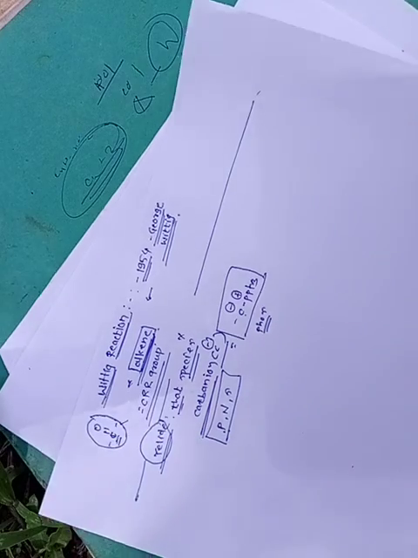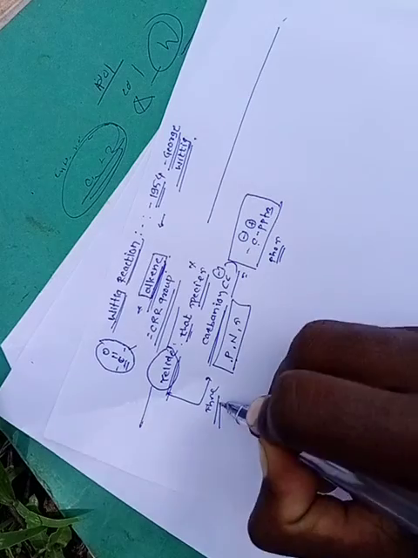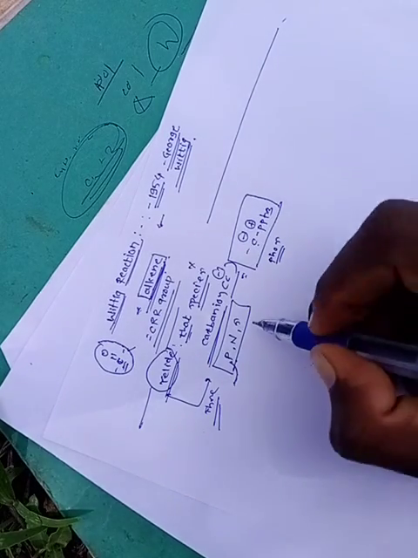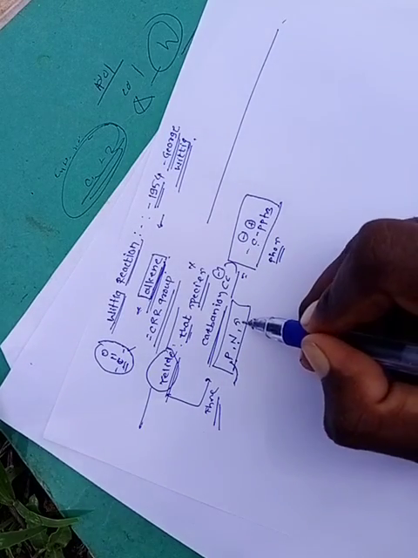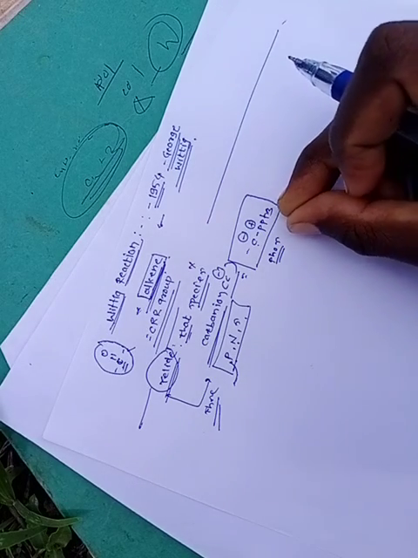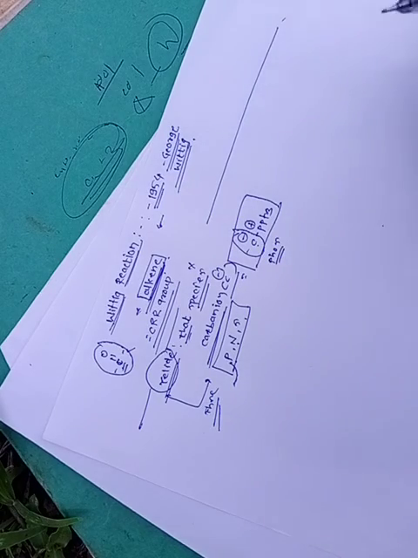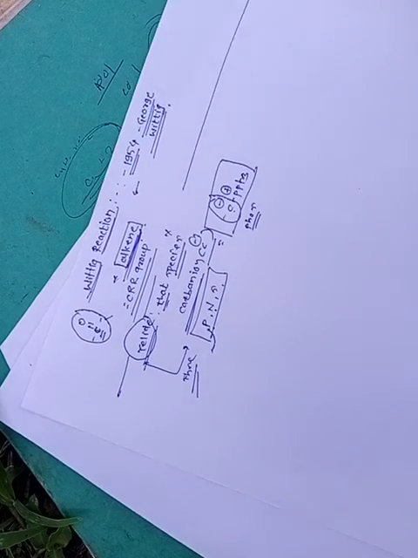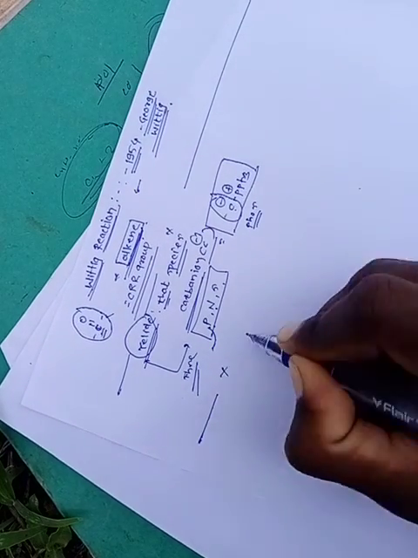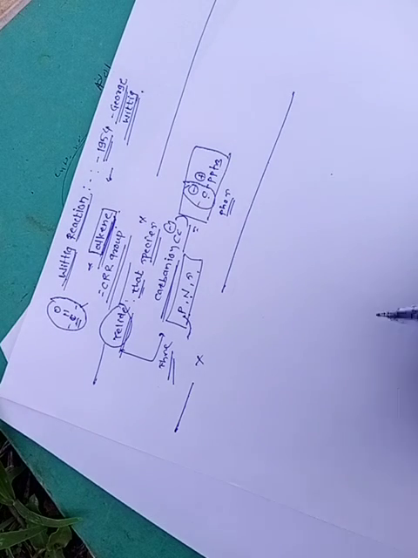Mainly the ylides are divided into three types: phosphorus ylide, nitrogen ylide and sulfur ylide, according to the group present with the carbanion. Let's take one example of alkene formation.